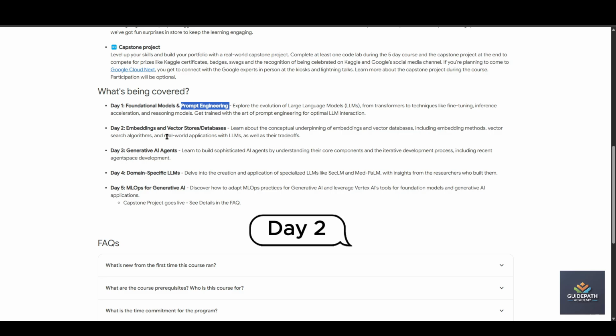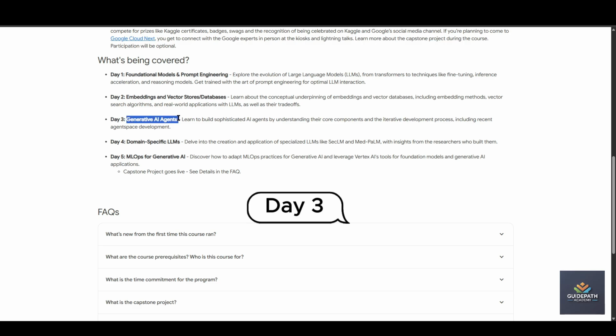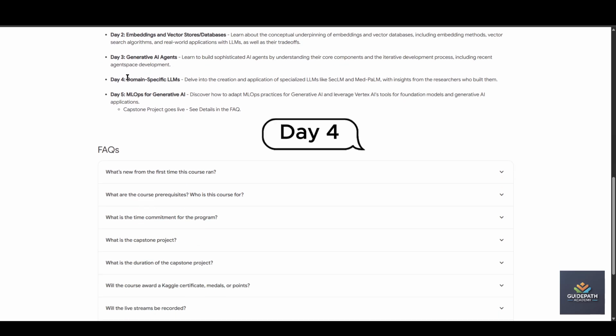On the second day you will learn about vector storage and databases. You will learn how you can use vector databases and storage with LLM technologies. On the third day you will learn about AI agents. As we know, we see more and more AI agents in day-to-day life. On day 3 you will learn how you can create your own AI agents using all these technologies. On the fourth day you will learn about domain-specific LLMs, which means specialization for domain-oriented LLMs.